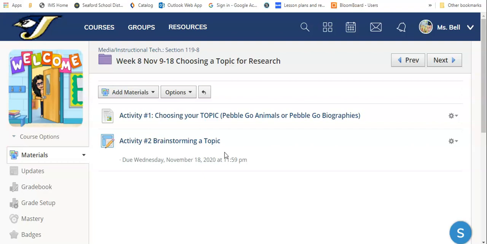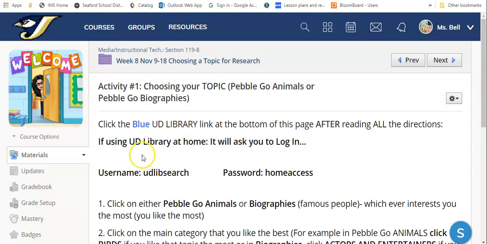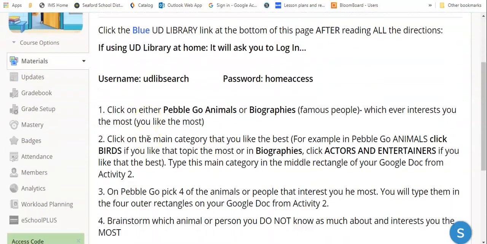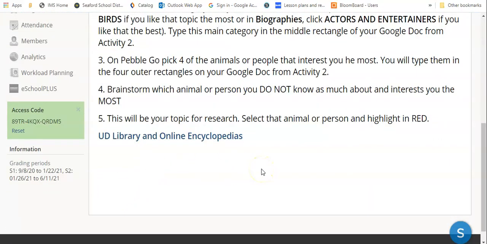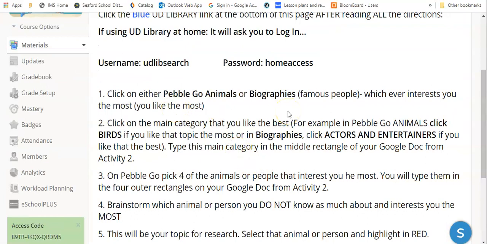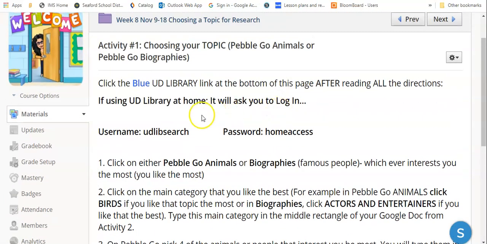Okay, so let's go into activity 1. And you'll notice there's a lot of directions. Don't click the blue link right away because you're not really going to know what to do then. You want to make sure that you're reading these. So once you are in here, right here it says if you're working at home, if you're remote 100% of the time, or you're a hybrid student and you do this when you're at home, when you click on PebbleGo animals or biography, it's going to ask you for a username and a password. Here's the username, UDLibSearch. Password is just home access. So don't panic if it asks for a username and password.